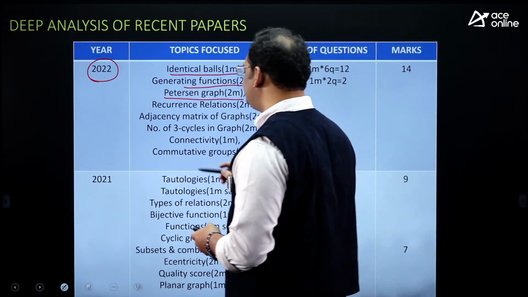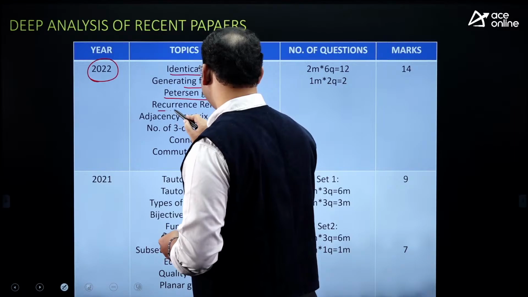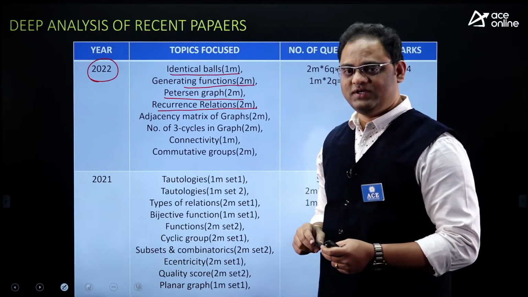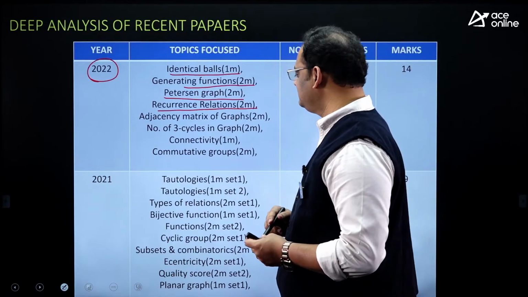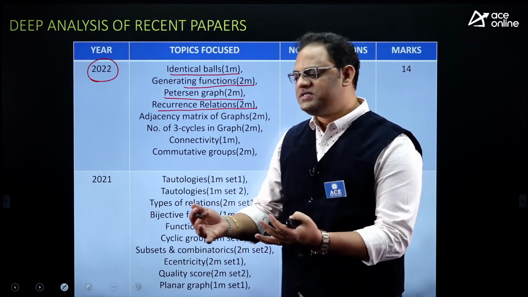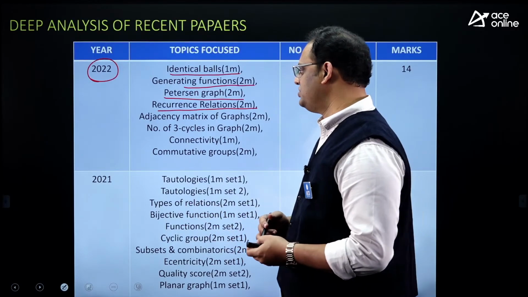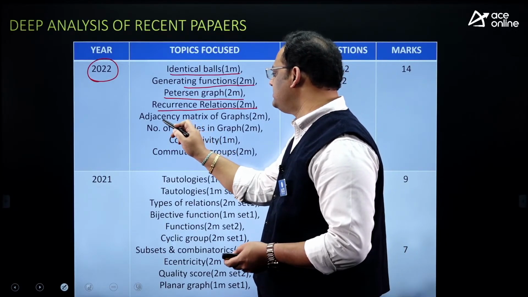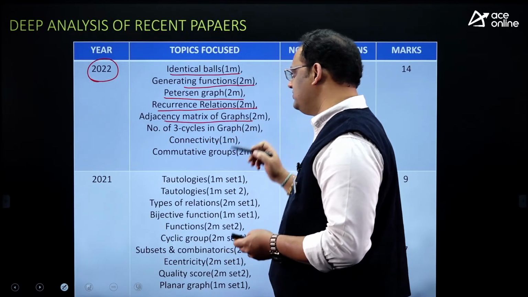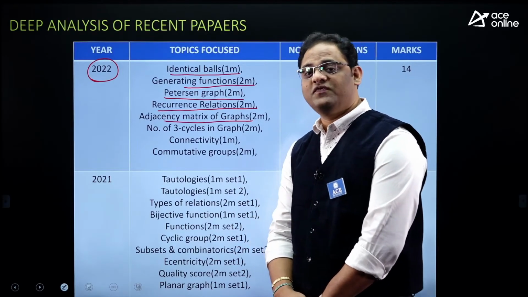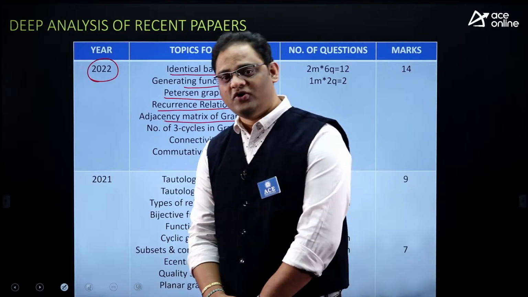And we have a question from recurrence relation. That is a 2 marks question from recurrence relation. They gave some relation f of n, and we must find the form which can satisfy that relation. And adjacency matrix of graphs: from the given graph, what properties will your adjacency matrix follow?